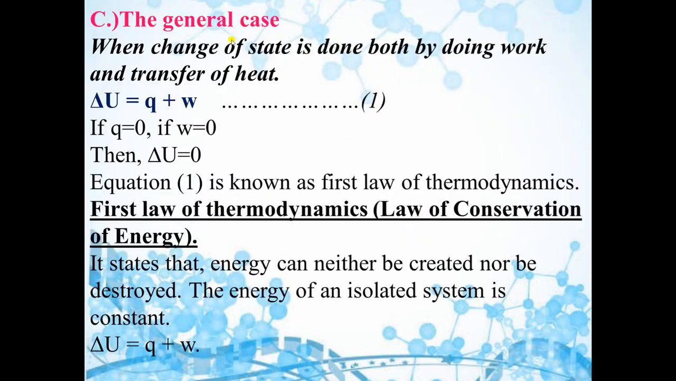Now we will take a general case when change of state is done by both work and heat. So delta U is equal to Q plus W. That means change in internal energy is equal to heat plus work done. If heat is equal to 0 and work done is equal to 0, then what will happen? The change in internal energy will be equal to 0. This equation is known as the first law of thermodynamics. According to the first law of thermodynamics, energy can neither be created nor destroyed, and the energy of an isolated system is always constant. That means always the same.